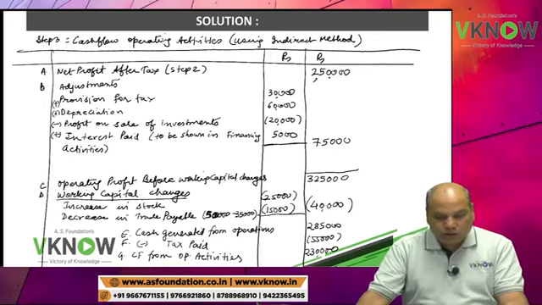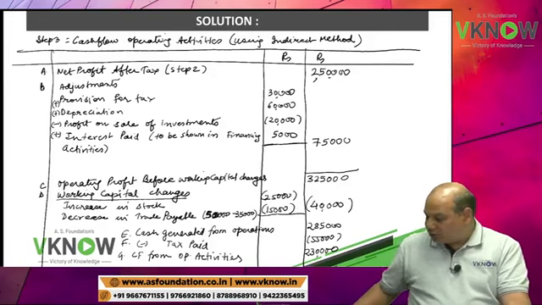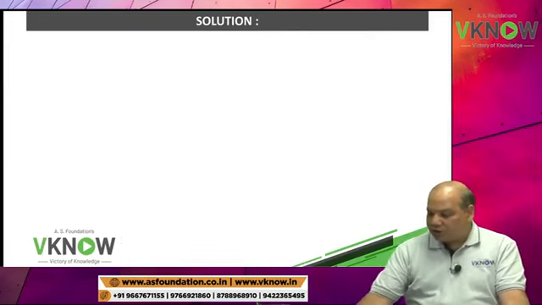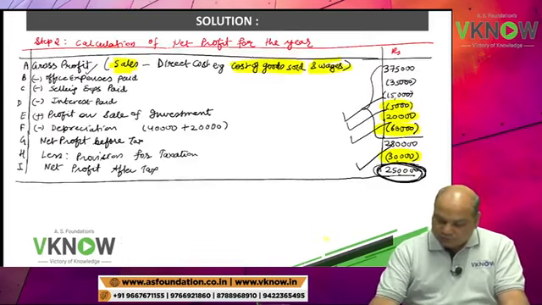Now one student is asking why we did not deduct dividend paid while calculating net profit.